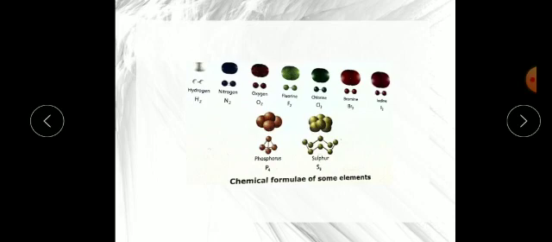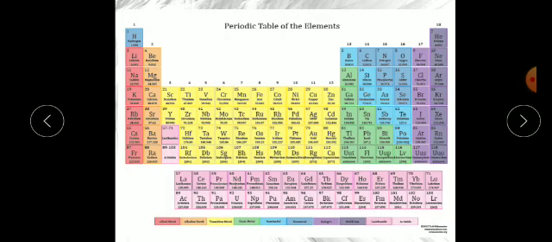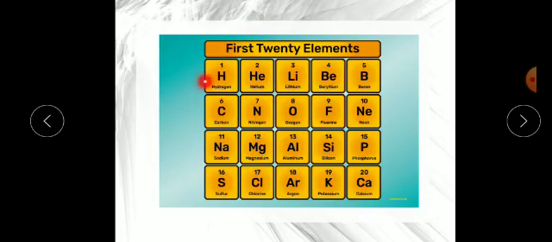So, understood what an element is and what a molecule is? Once again, remember there are 118 elements discovered so far. Elements are pure substances made up of only one kind of atom. Hydrogen is made up of only hydrogen atoms, helium of helium atoms, oxygen of oxygen atoms, fluorine of fluorine atoms, carbon of carbon atoms.